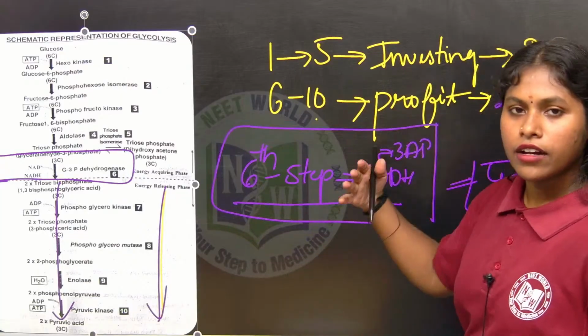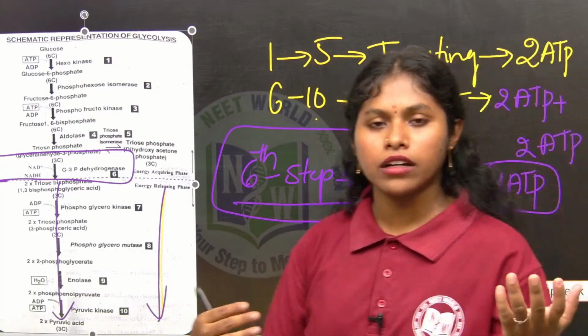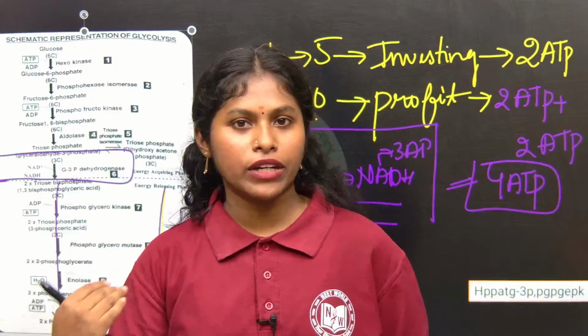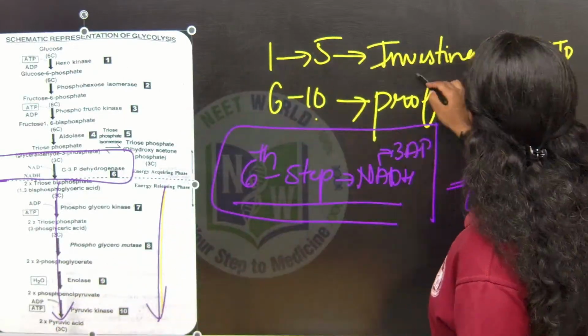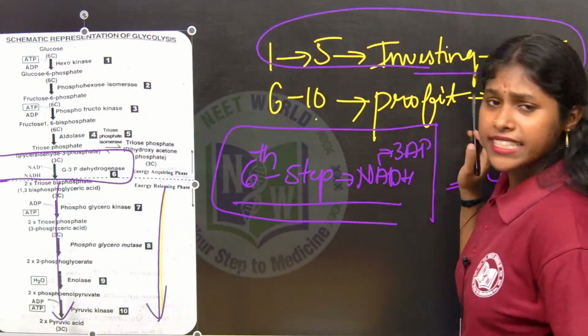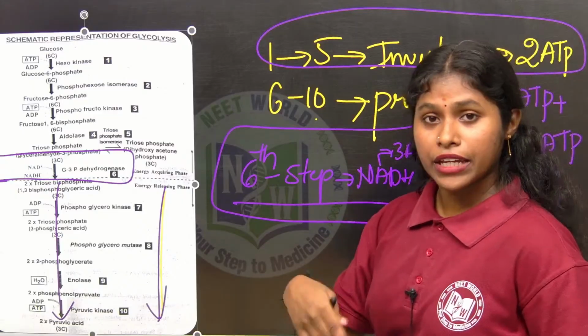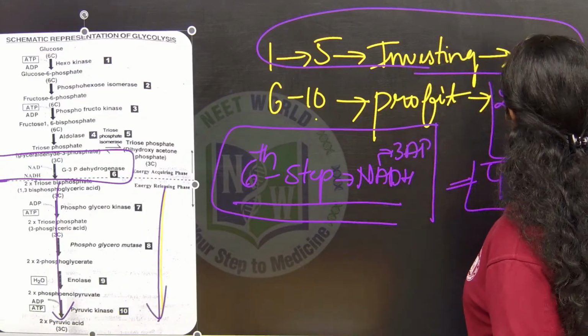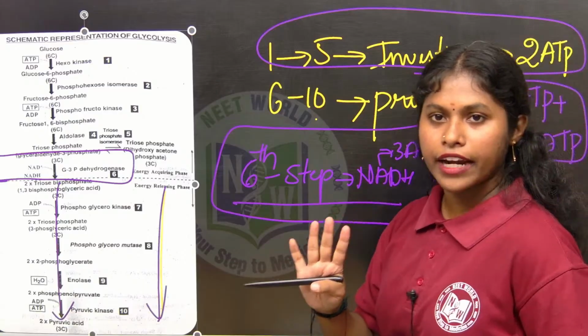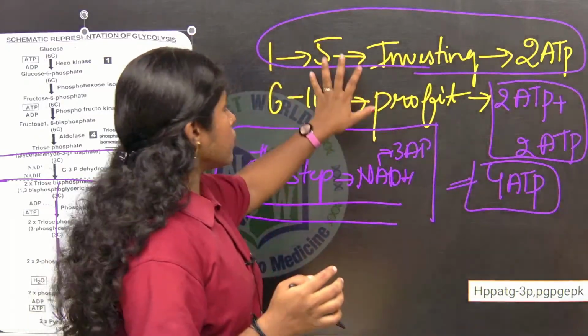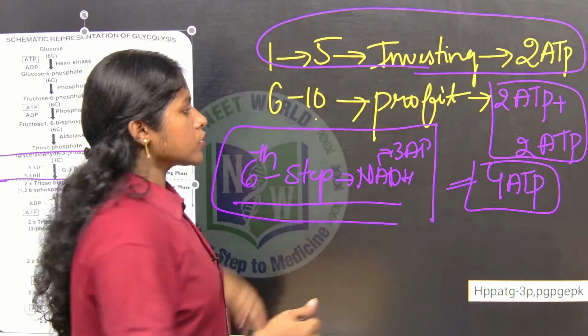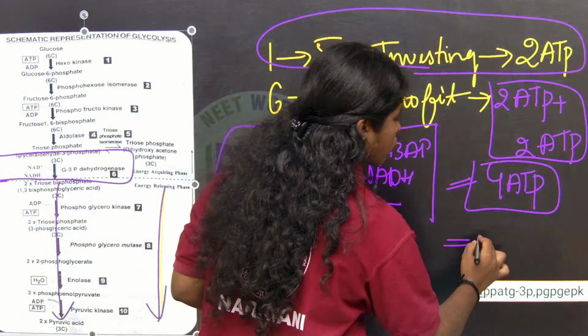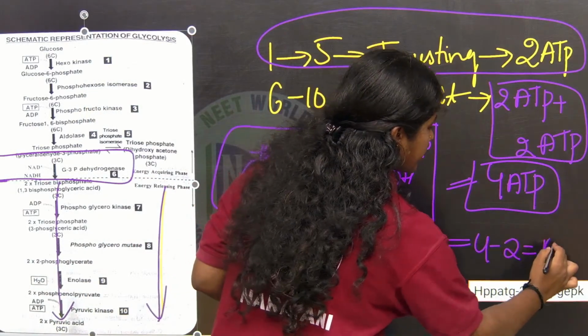When you are getting the profit, you take out the investment, right? Here, how much did we utilize? 2 ATPs were invested, and in the profit phase we got 4 ATPs, which means we have to take out the investment. 4 minus 2, so 2 ATPs will be there.